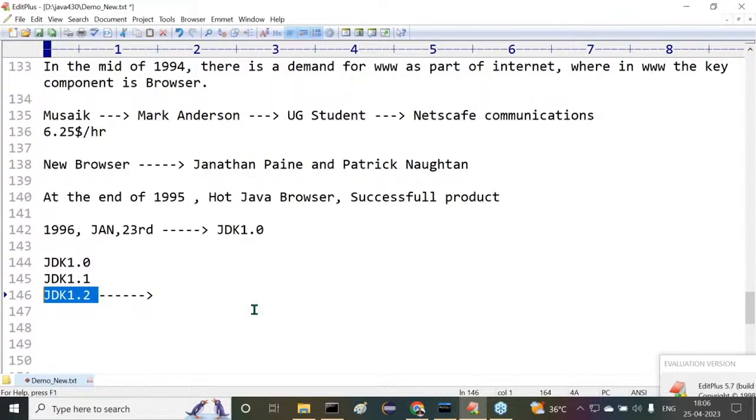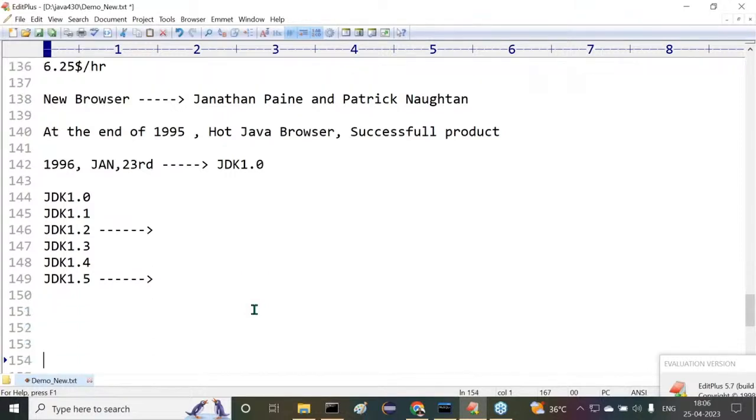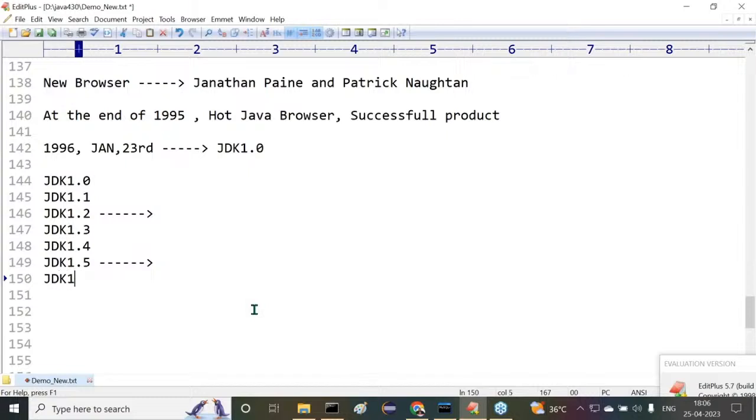The 1.2 version is a milestone version in Java. After that, namesake versions are available, like JDK 1.3 version, namesake only. JDK 1.4 version, namesake only. JDK 1.5 version: again here, more enhancements are provided. This is again another milestone. Are you getting what I'm telling you? Then JDK 1.6 version is namesake. JDK 1.7 is also namesake, with one or two important features only. Again, JDK 1.8 version is another milestone. These are the main versions I'm telling you.